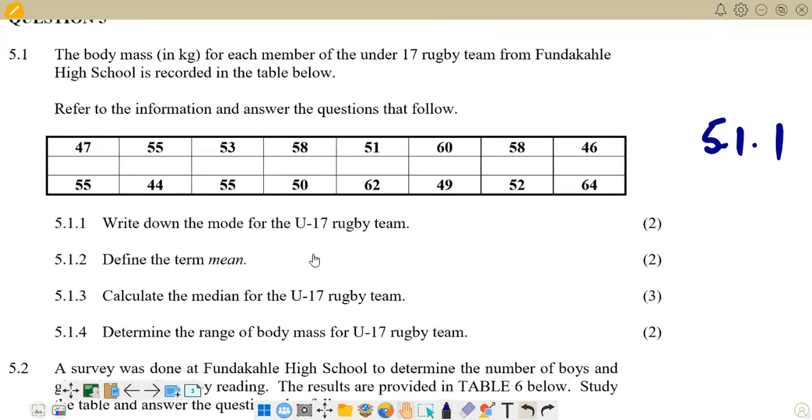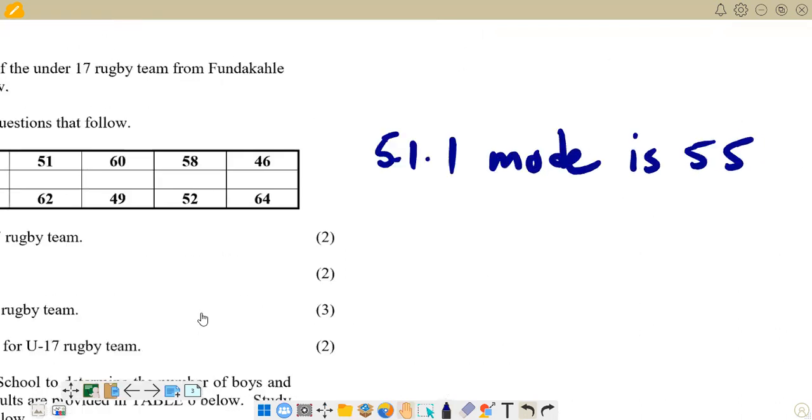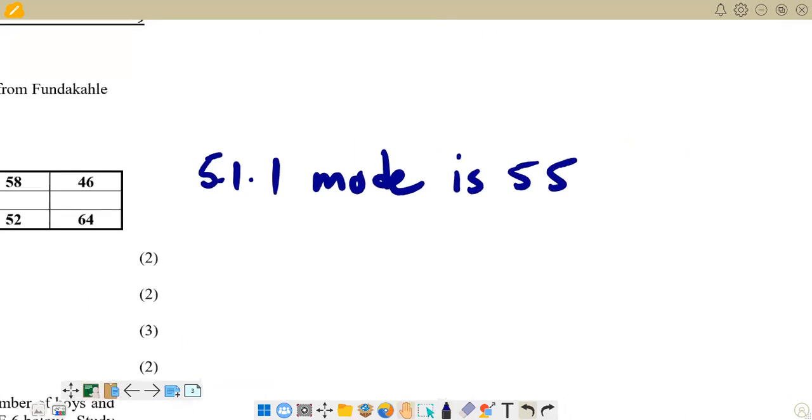The next question is saying determine the mean. We know that whenever we are calculating the mean, we add all the values that we are given, and then we divide by the number of values. So we can bring down the formula for the mean.